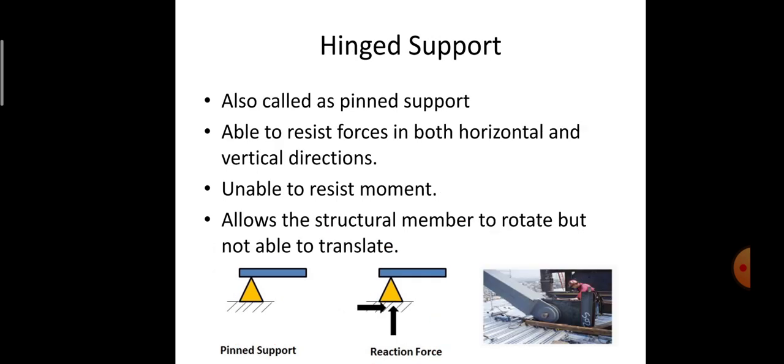Coming on to the next type of support, that is hinge support. Hinge support is also called pinned support. It is a type of support which resists the horizontal as well as vertical reaction, but it is unable to resist moments. The pinned support has two support reactions, one in the vertical and one in the horizontal direction. It allows the structural members to rotate but not to translate in any direction.